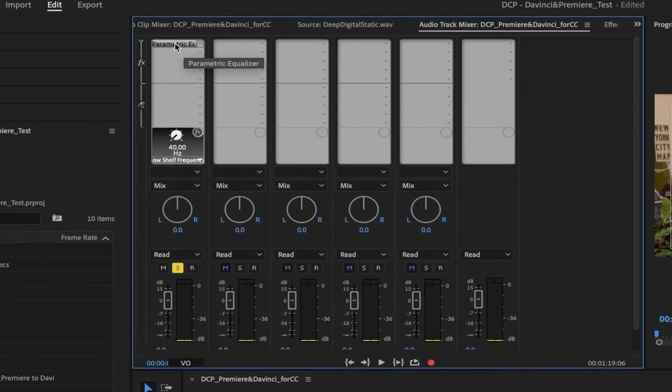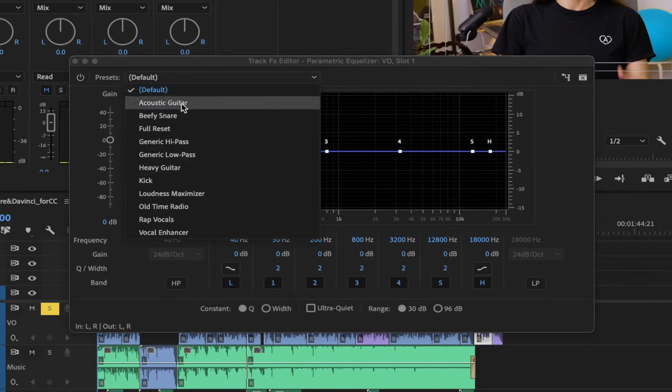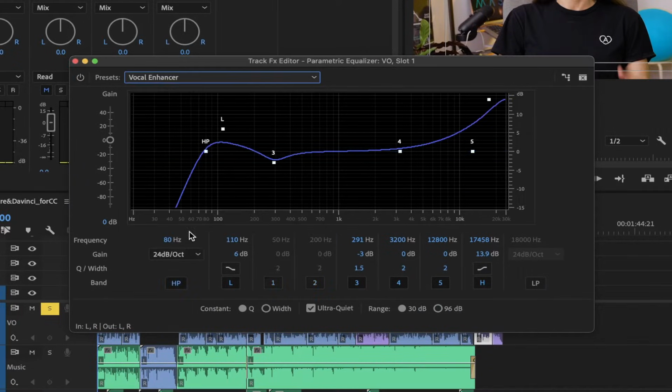Double-click on it to open it up. I will use the preset Vocal Enhancer. It works pretty well to do a fast fix on the audio. It will add a high-pass filter, cutting off the lower end, the sounds below 40 Hz, which are usually background noises, rumbles, etc. The L point higher up, around 100, gives more depth to the voice. Raise it or lower it a bit if you want to give more depth to your audio.